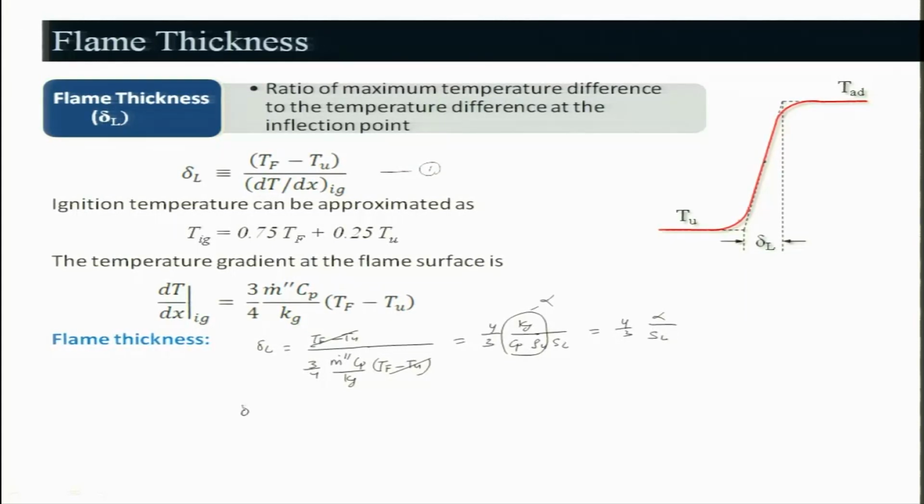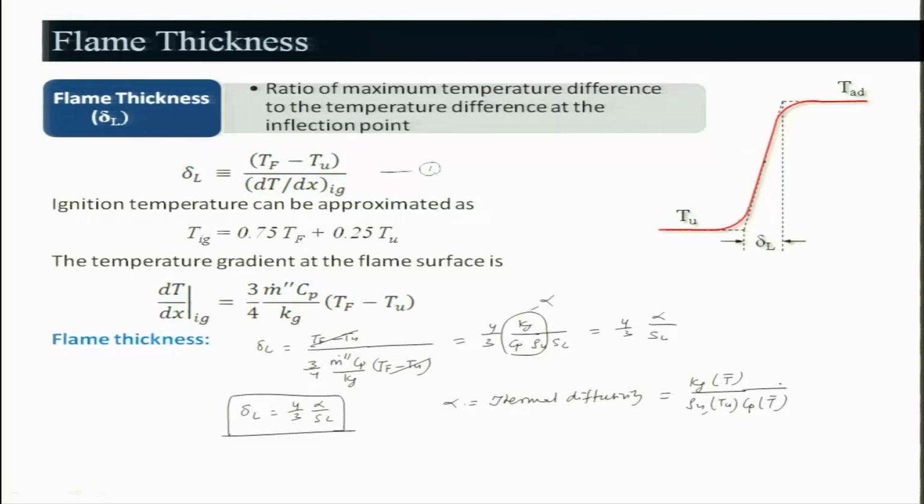So, I can write delta L equal to 4 by 3 alpha by SL, and alpha is basically the thermal diffusivity, where Kg is evaluated at the average temperature, rho u is evaluated at Tu, and Cp is evaluated at the average temperature.